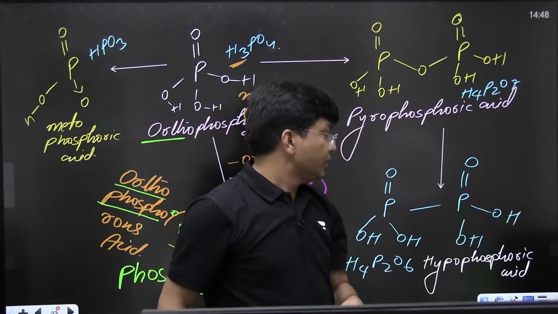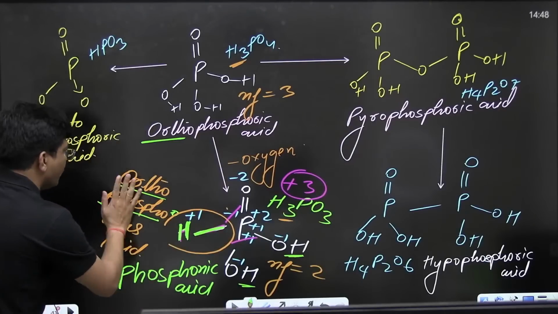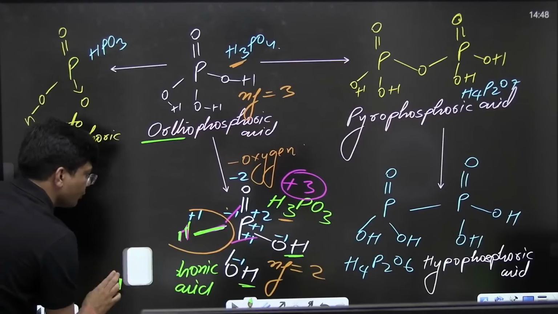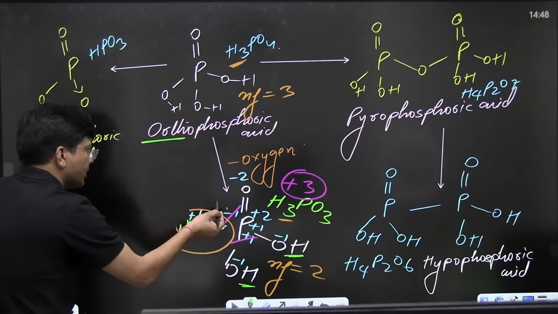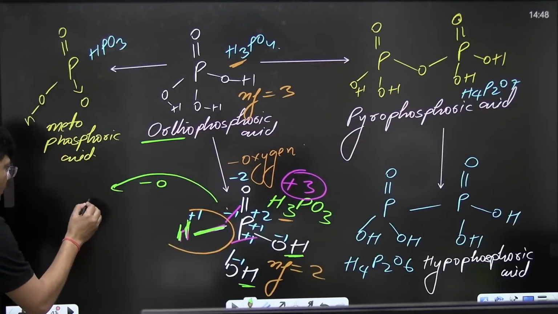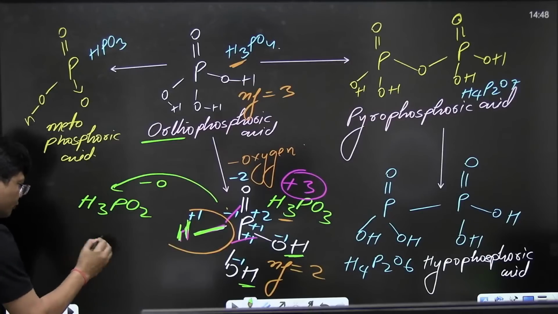Now see, if I remove one oxygen from here, I will get H3PO2.